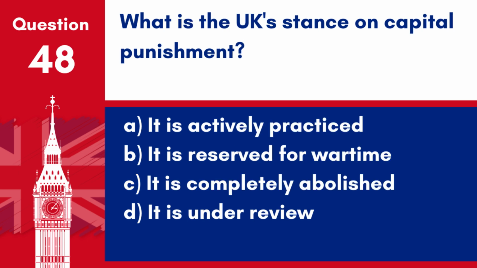Question 48. What is the UK's stance on capital punishment? A. It is actively practiced. B. It is reserved for wartime. C. It is completely abolished. D. It is under review. Answer: C. It is completely abolished. The UK abolished capital punishment for murder in 1965 and for all crimes in 1998.